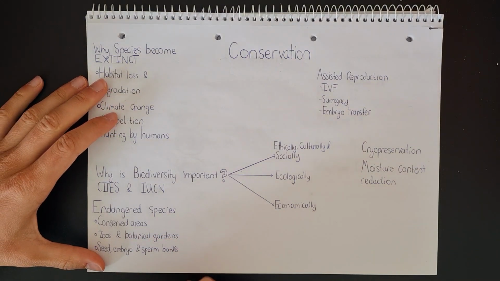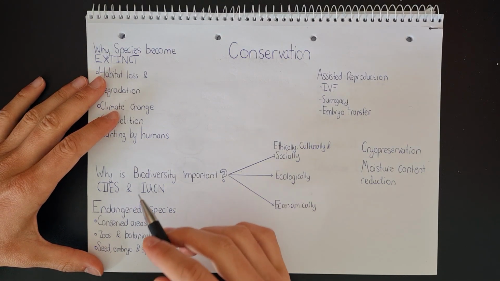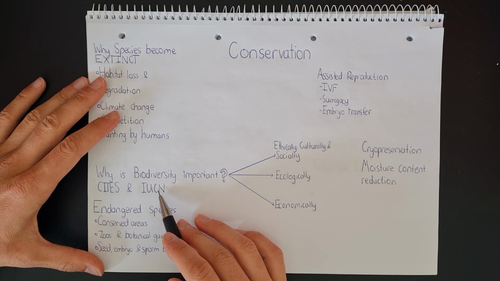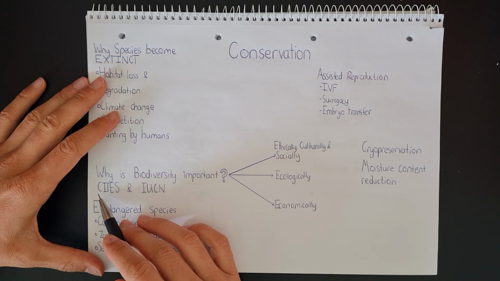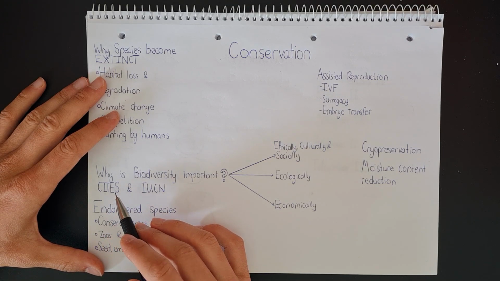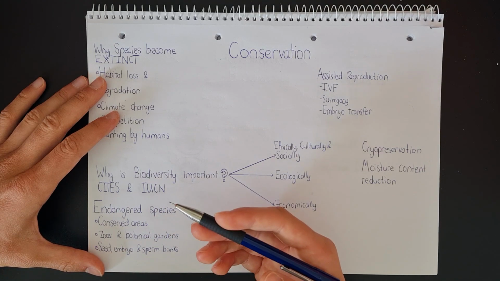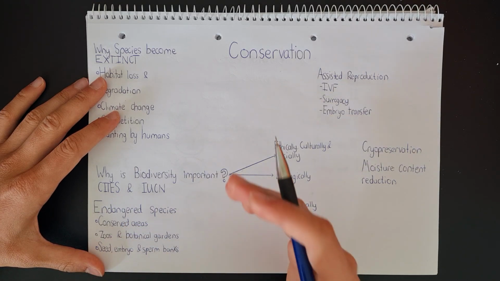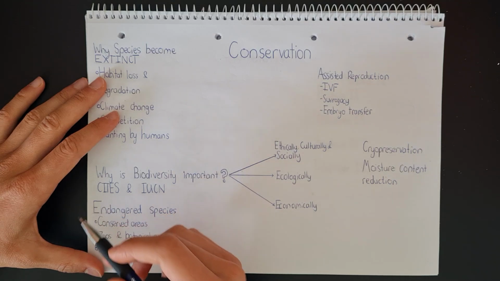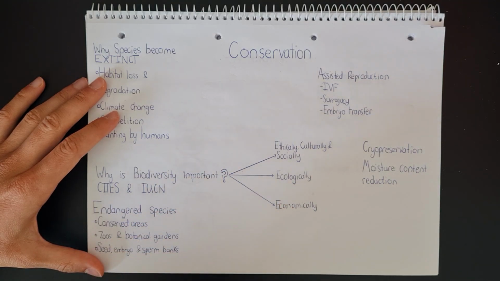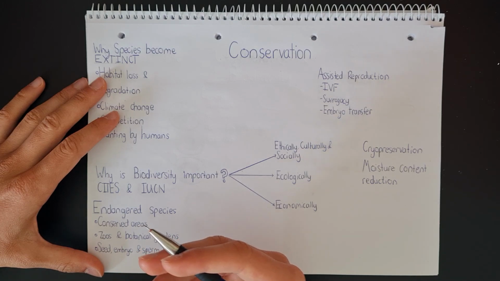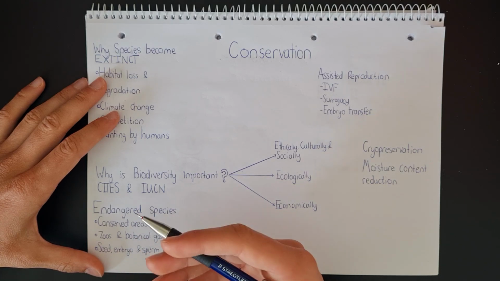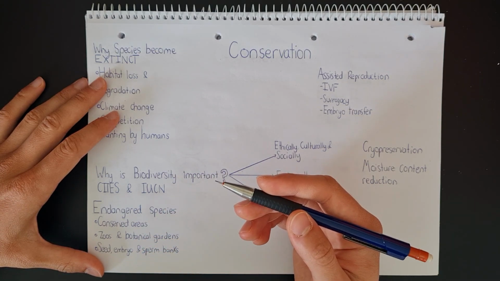Now, before we move on to looking at what we can do to protect endangered species in order to maintain biodiversity, let's quickly take a look at CITES and IUCN. So CITES is the Convention on International Trade in Endangered Species of Wild Fauna and Flora. Now, this convention isn't obligatory. Countries can choose to participate in it or not. But when they do choose to participate, it becomes legally binding in that respective country. The aim of CITES is to prevent the threat that international trade has on these wild species.